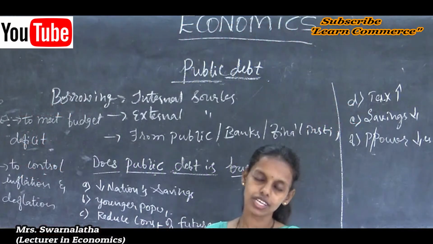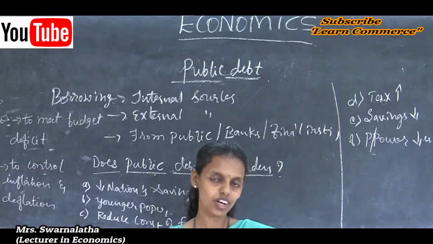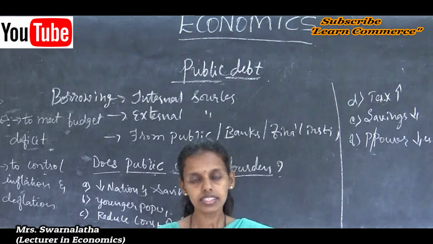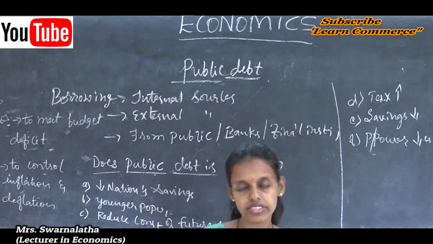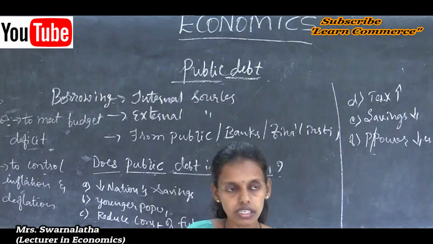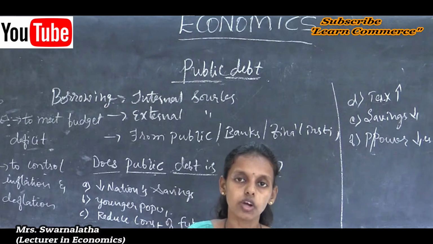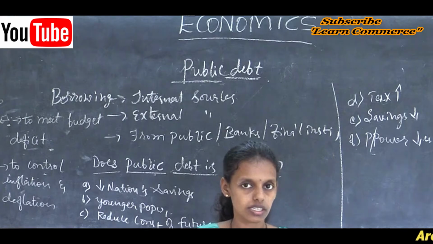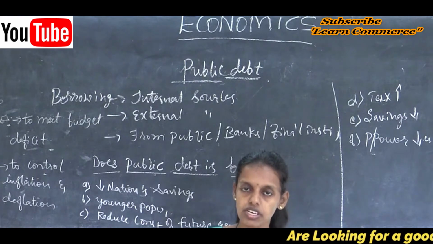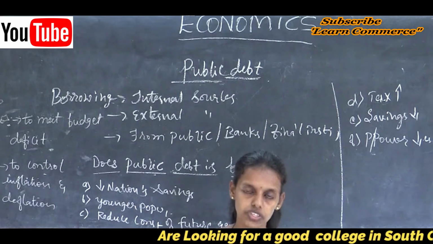Hello students, welcome back to Commerce Economics online classes. In the previous class we discussed the government budget and economy, classification of receipts, and revenue expenditure.